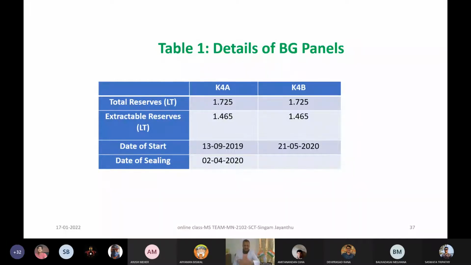That may be faults, or some type of geological disturbances. Then you have to leave some coal. Or it can be because of some other problems, like on the surface there may be some national highway or some very good building. Whatever it is, the surface is to be protected, and that comes on the plan exactly over this panel. Then you have to leave those pillars.